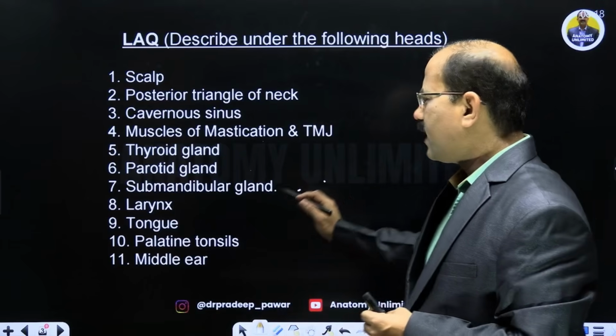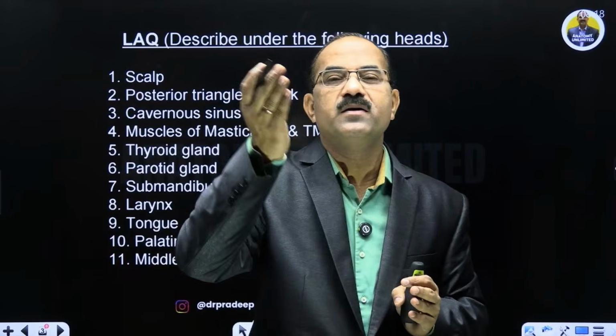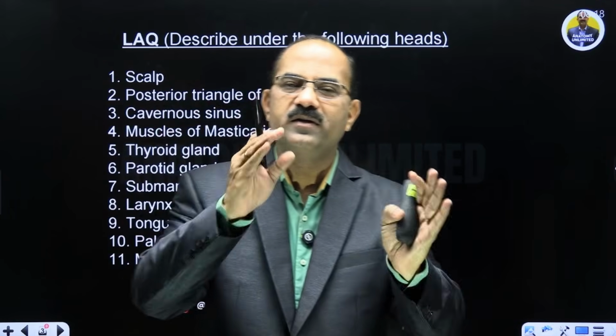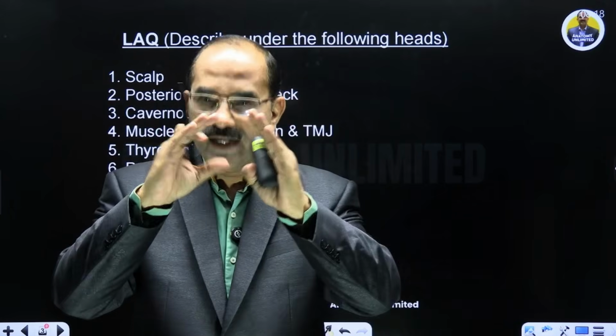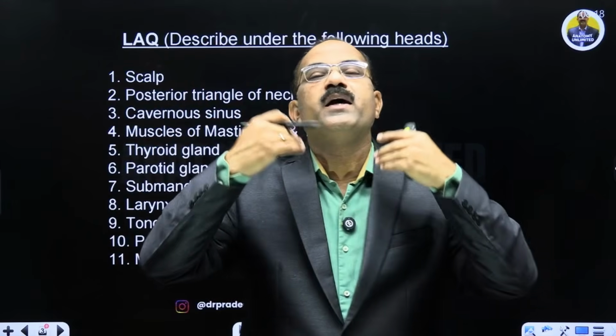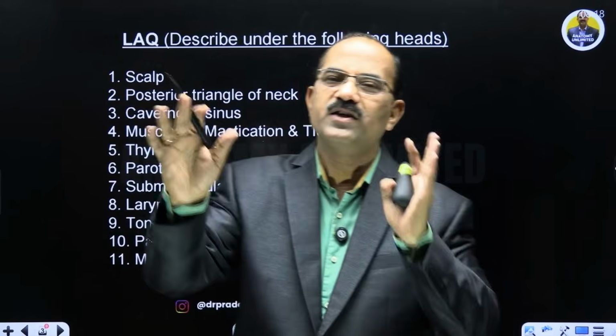Submandibular gland वैसे तो नहीं आता है, but if it comes, you have to write about the J-shape structure of the submandibular gland, the superficial part, the deep part. Superficial part triangular होता है, उसके relations आपको लिखना है. The deep part turns around the mylohyoid and goes deep inside. उसके relations आपको लिखने हैं.